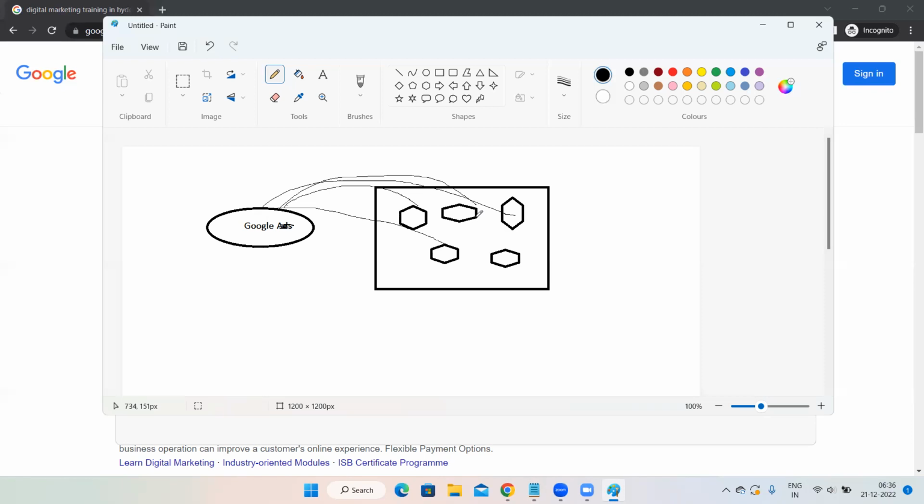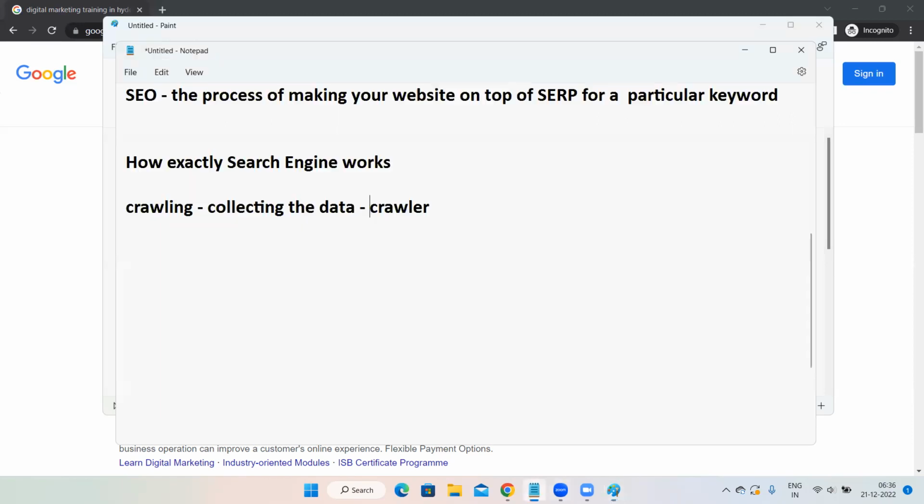You submit it, you do not submit it. If you submit, it will collect the data fast within 2 to 3 days. If you do not submit, it will collect the data a little bit slowly. Maybe after 1 month, 2 months, we do not know that. But for sure, it is going to collect the data of your website. Is this point clear? Yeah. Done. Just remember that part. So crawling is nothing but collecting the data. Then the second thing is known as